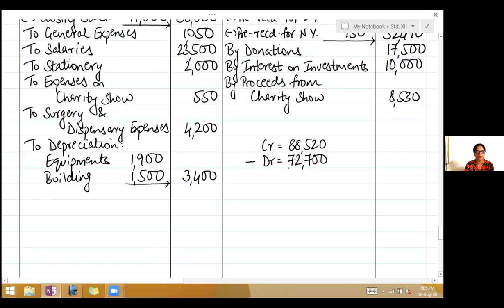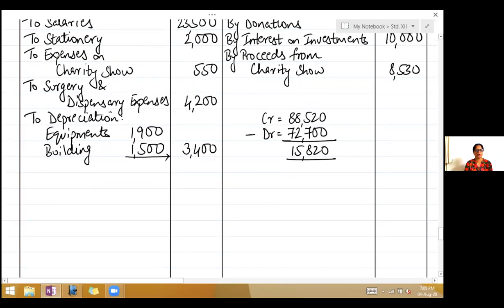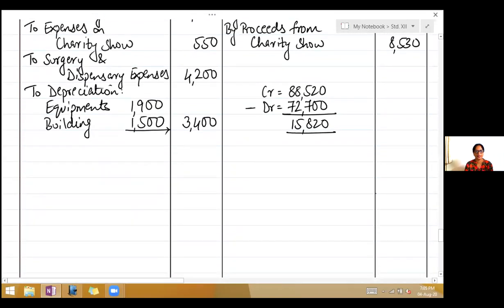So you will get a surplus. So deduct, get the surplus. It's 15,820. So greater side total, that is credit, right? 88,520.